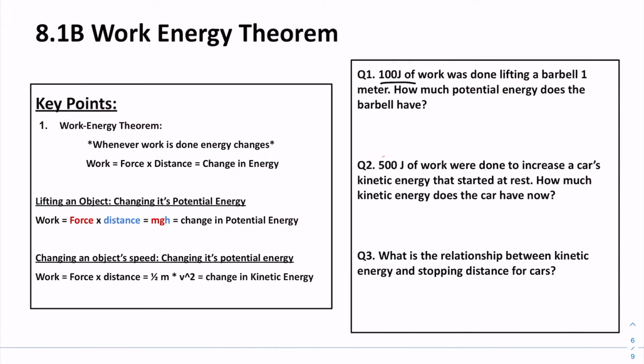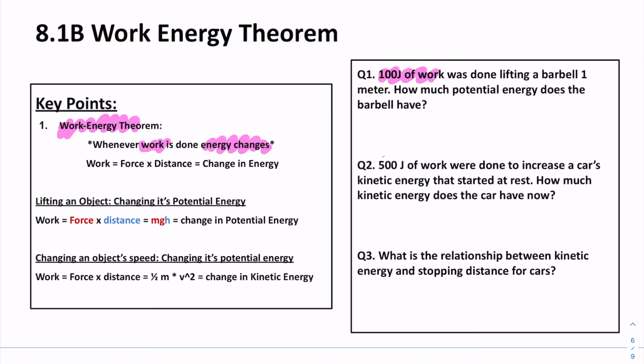Here's the theorem specified out. It says the work energy theorem is whenever work is done, energy changes. Okay, what does this mean? Well, say we, again, go back to our friend the barbell. We lift up a barbell 1 meter. We put in 100 joules of work. How much potential energy does it have after we put in 100 joules of energy?